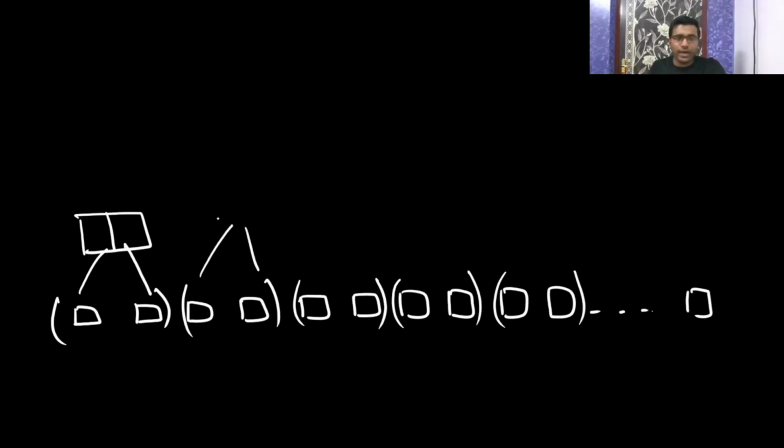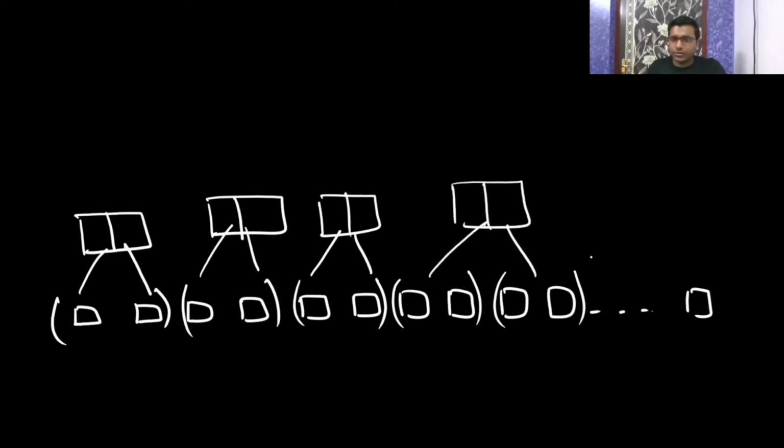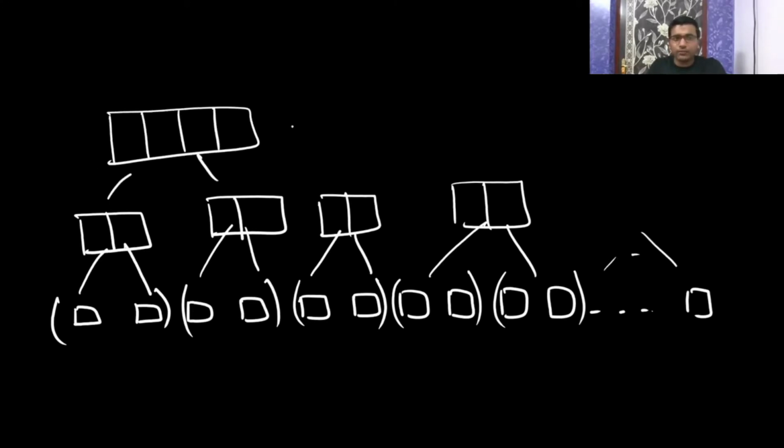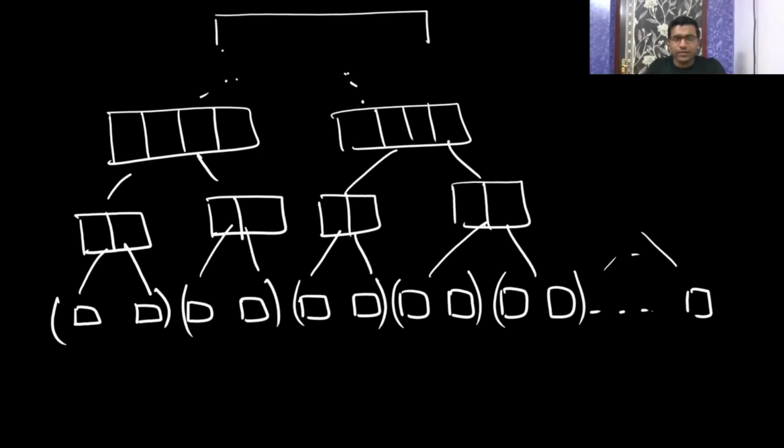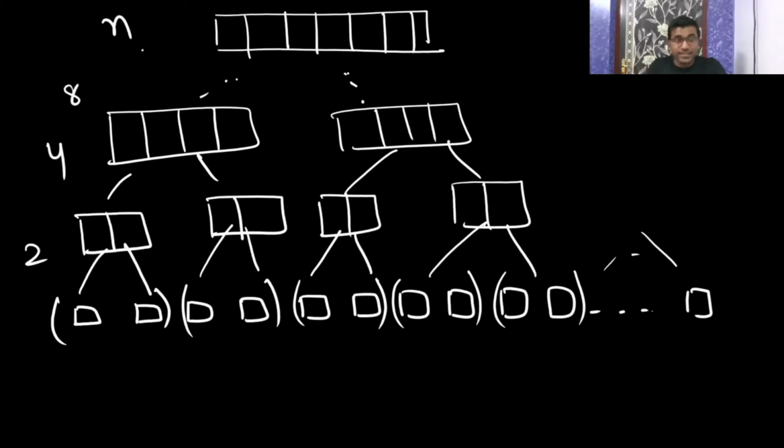Now again you merge these two lists and you get four elements. In this way it keeps going, and you get a list containing n elements: 2, then 4, then 8, then 16, until n elements.